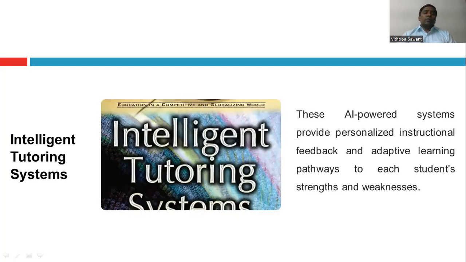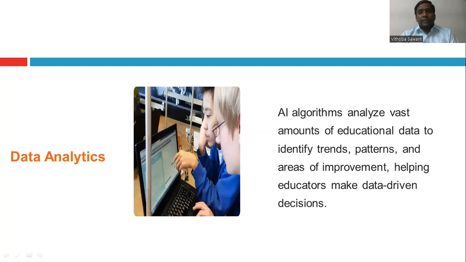Next one is the intelligent tutoring system. It identifies the students' strengths and weaknesses, so easily we can get that in the pathway, and very easily we can adapt the learning situations. So the intelligent tutoring system will help us identify our strengths and weaknesses, and AI will guide and motivate us and show the pathway, which way we have to go, and that will be very helpful for us.